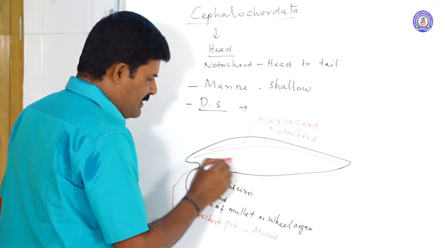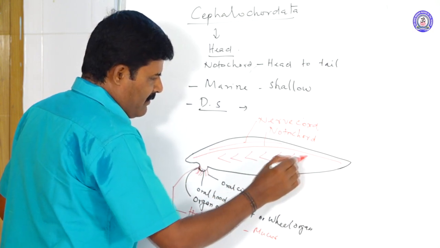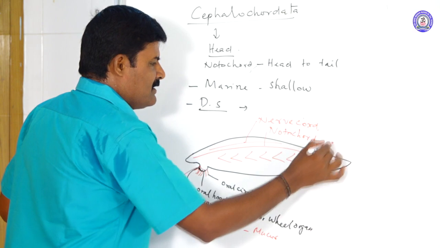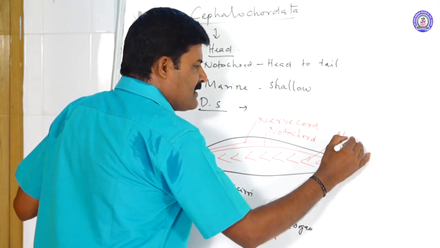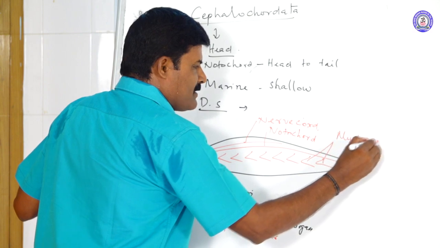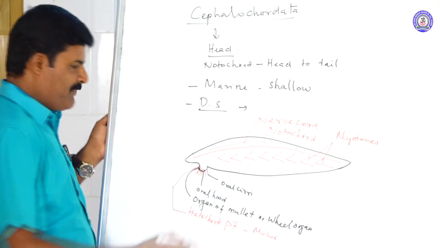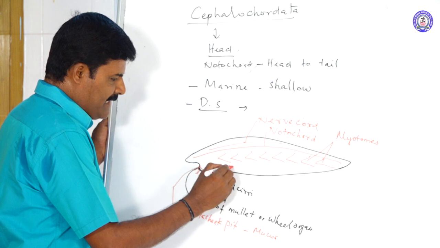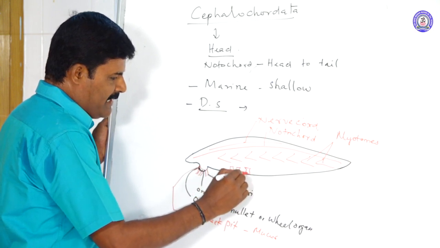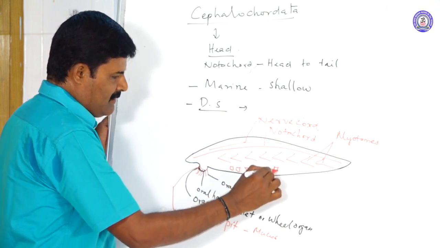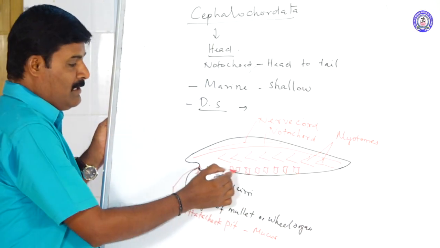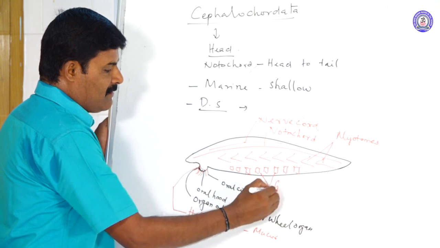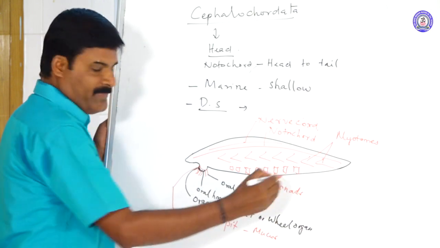A long important structure is the muscular bands, called myotomes. Below that, on the ventral side, there are 26 pairs of box-like structures. These are called gonads.